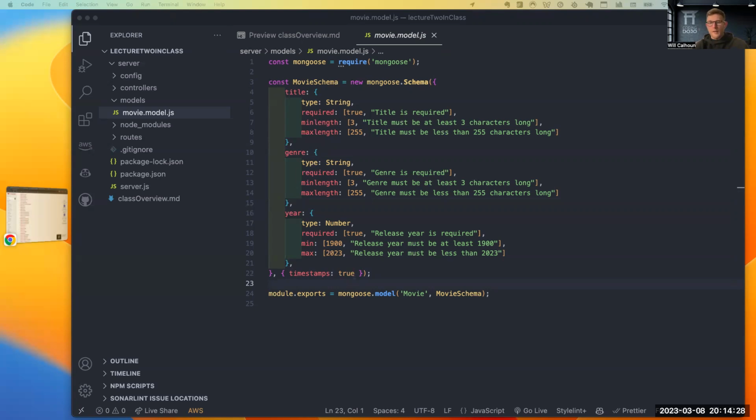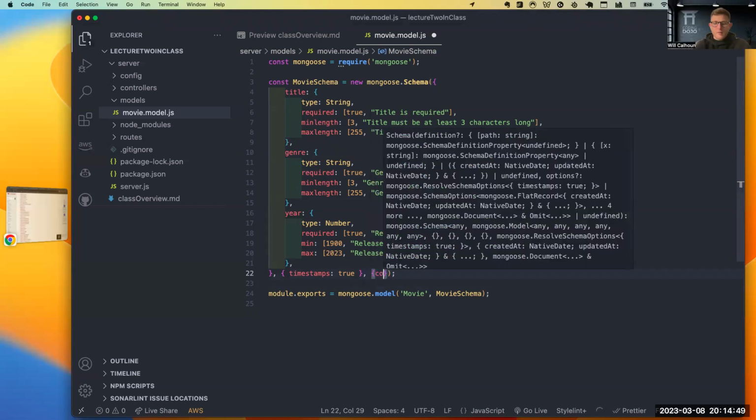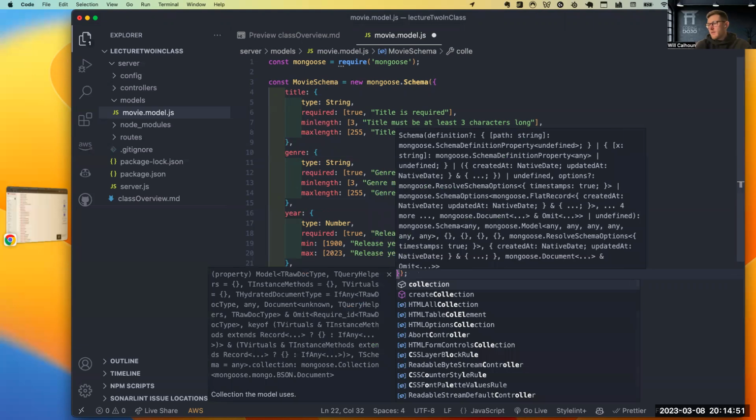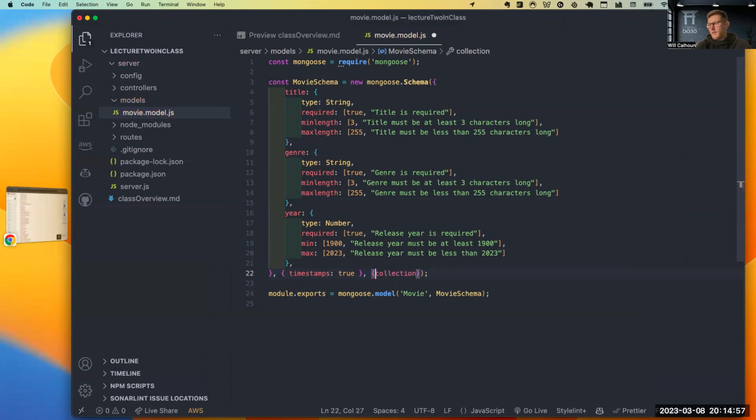Not in your config, but good idea. Anybody? Is it on line 24? All you'd have to do is right here, you'd put collection. And you could see, oh, I don't need this, but collection. If I wanted to change it, and then I could say something like movies. This would name my collection.